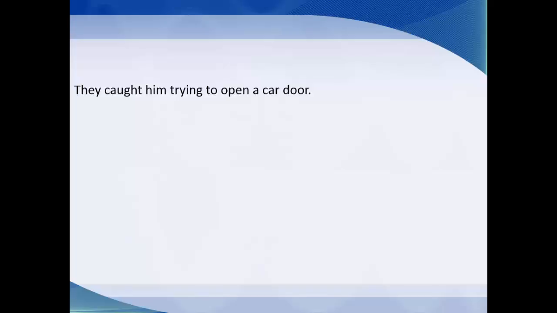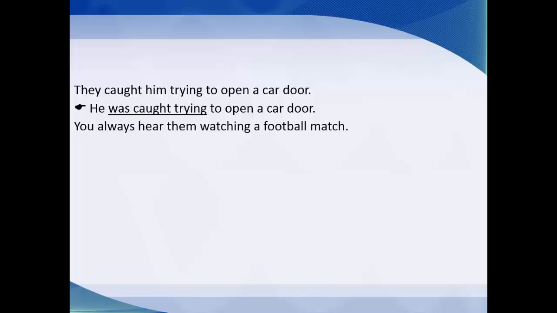When I say they caught him trying to open a car door, this is active. How can I make it passive? What is the passive form of this structure? I can say he was caught trying to open a car door. When I say you always hear them watching a football match, what is the passive of the sentence?